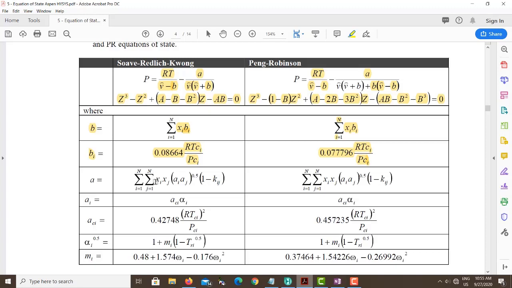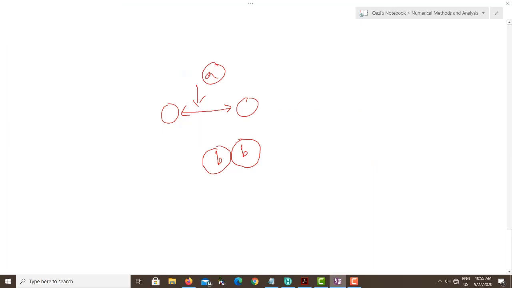So what they basically did was a double sum of the mole fractions and the molecular volumes, the molecular interaction between the two components, and they added the term binary interaction parameter, which is represented by Kij. What do I and J mean? If you have two components, let me show you on the screen.